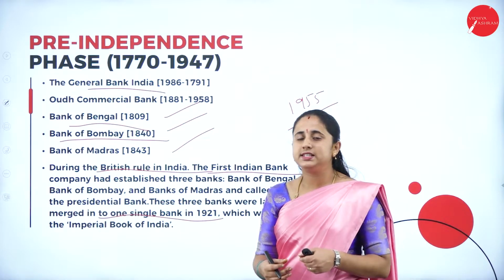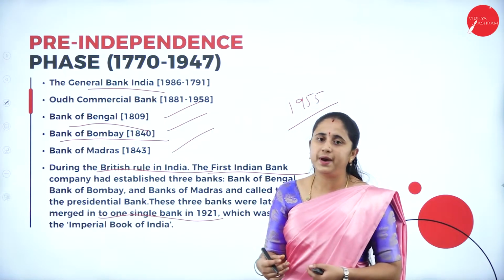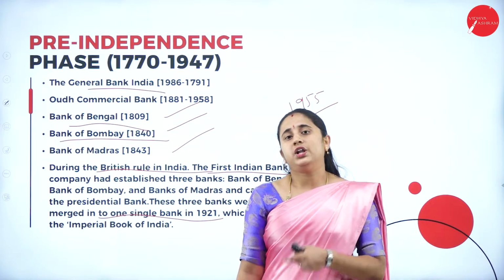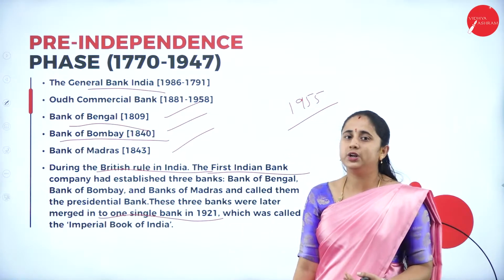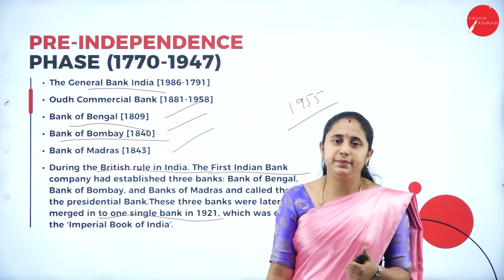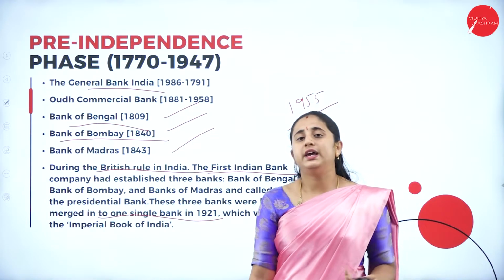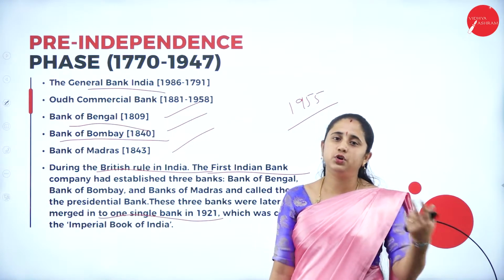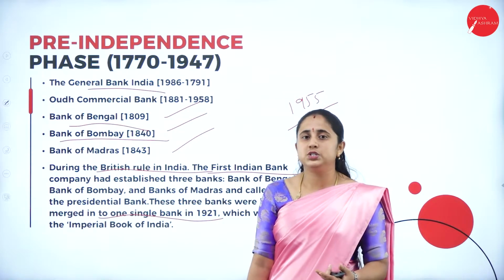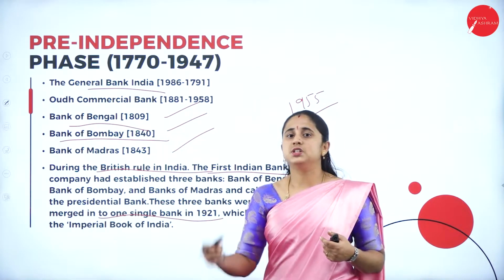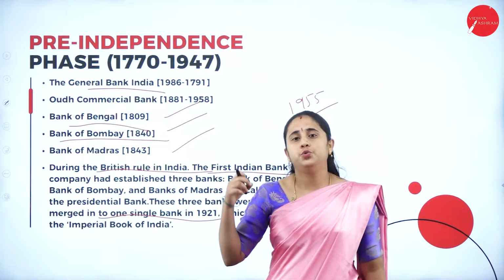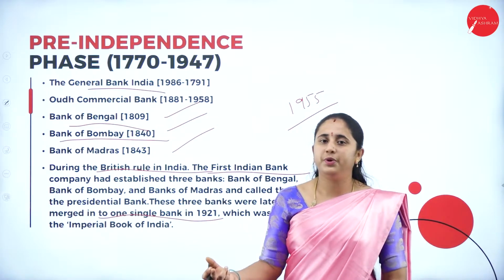What are the reasons for the failure of the other banks? Over 600 banks were established during the pre-independence phase. What are the reasons for the failure? First, the Indian customer became fraudulent. Then human errors and time consumption. Initially we did not have any machinery and technology, so we depended on individuals like human resources. It was a time-consuming process to record all the information, and all transactions needed to be recorded. Human errors led to failure of banking operations.